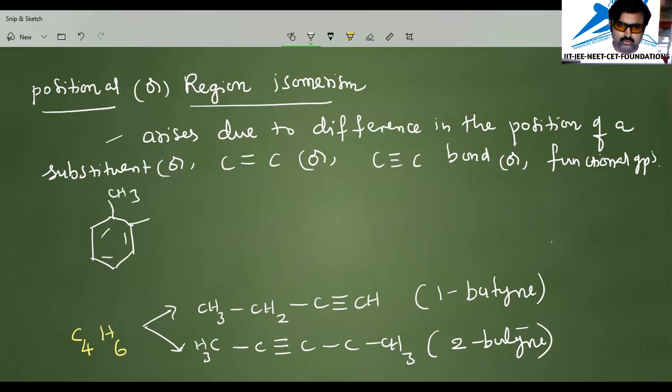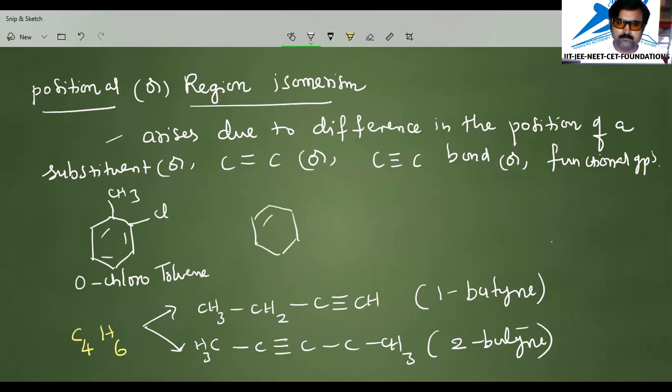Next to that, one Cl is there, and I will call it orthochlorotoluene. And if this is changed to the meta position, then we'll call it metachlorotoluene.